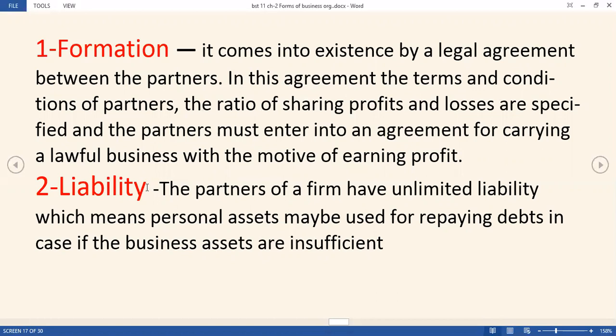Now second is liability. They all have unlimited liability, as in the sole proprietorship also. Limited means when it is limited up to a certain amount. Where the word unlimited has been mentioned here, it means the liability is unlimited. According to that concept, the personal assets of the partners can also be utilized to repay the debts of the business.